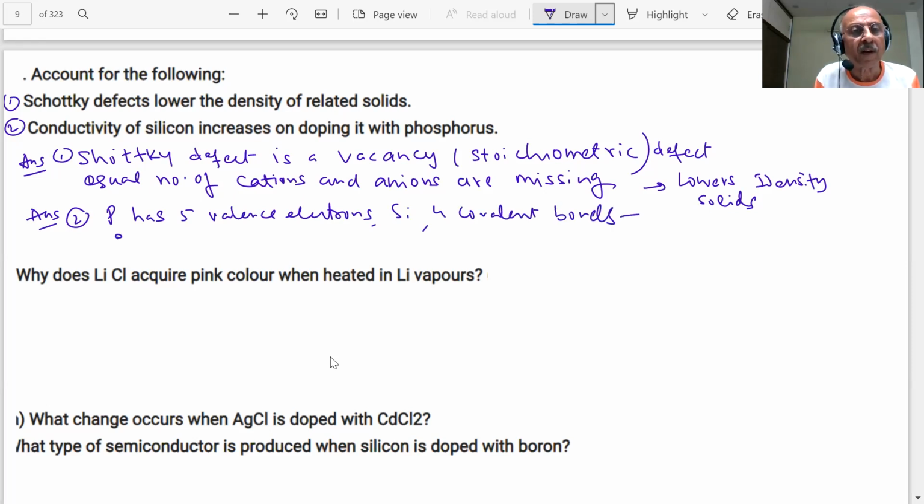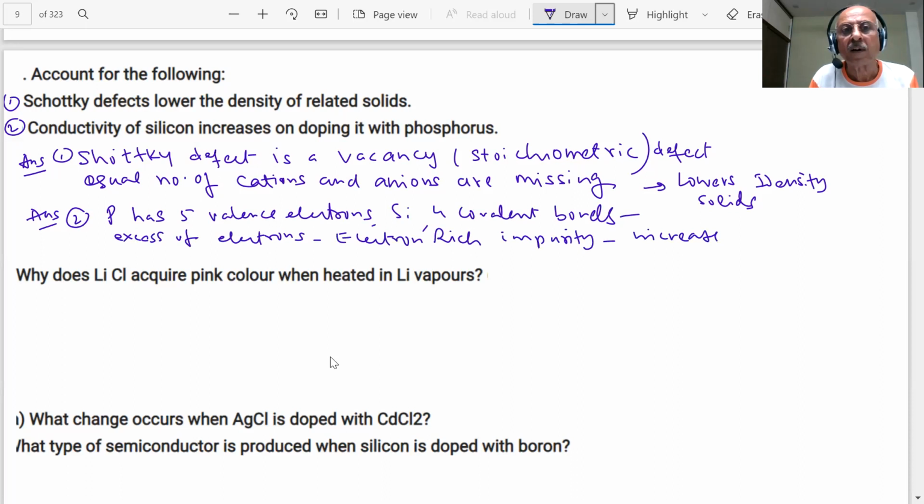There will be an excess of electrons, an electron-rich impurity, and it will increase conductivity as it becomes an N-type semiconductor. You know that pure silicon is called